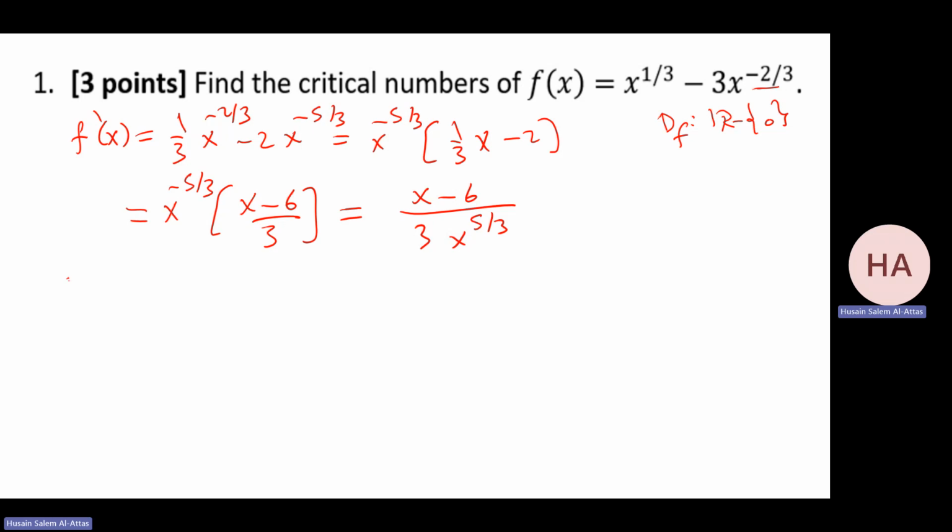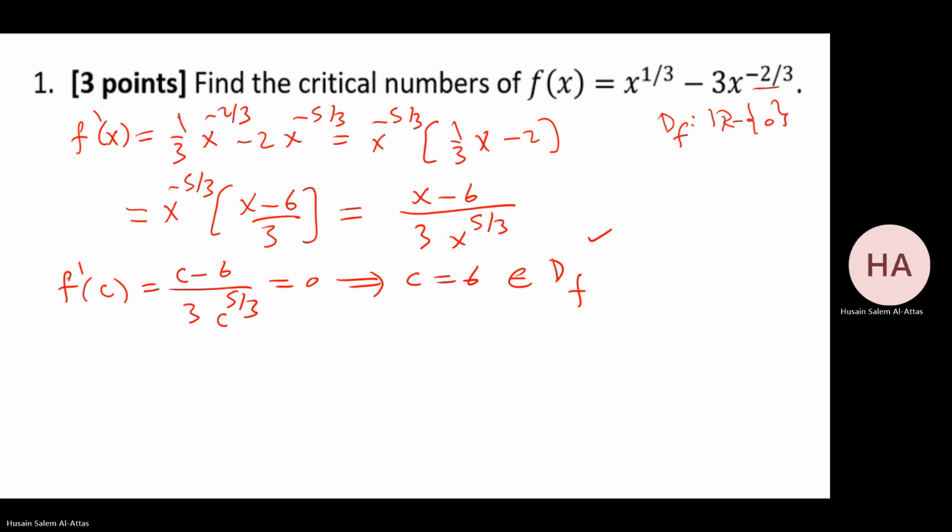Now to check the critical numbers, I need to check f prime at c, which is (c minus 6) over 3, c to the power 5 over 3, equal to 0, then c equals 6. Is it in the domain of f? Yes, since the domain is all numbers except 0. So c equals 6 is a critical number.